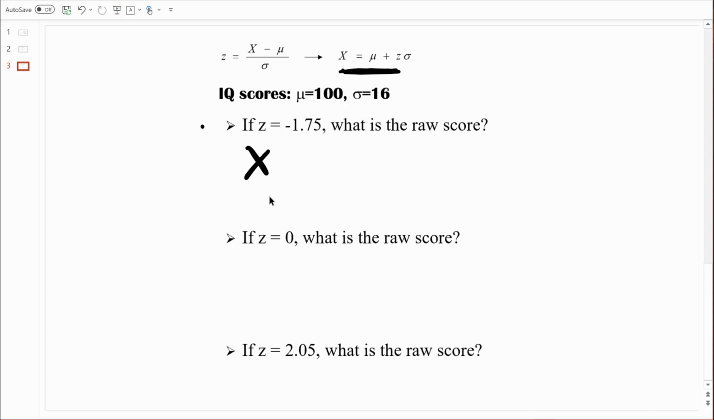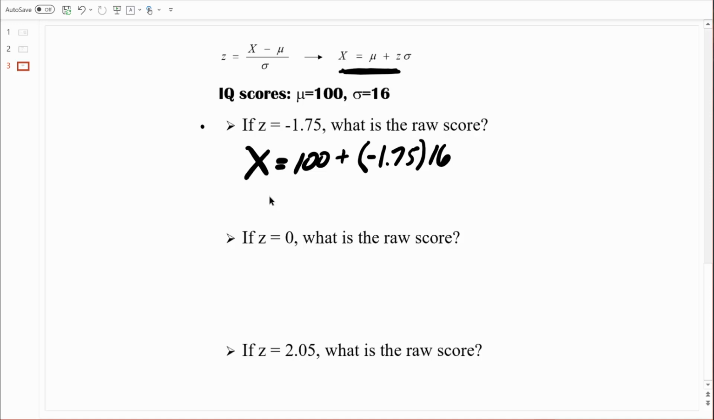X, which is that raw score, will equal the population mean, which is 100, plus, now I write this in a specific way because the z-score that's coming next could be positive, could be negative, and I don't want that to be confused with that plus sign that I just put in there. So I always put the z-score in parentheses, just to keep it clean, keep it to itself. So in this case, I have 100 plus negative 1.75 multiplied by 16, the standard deviation.